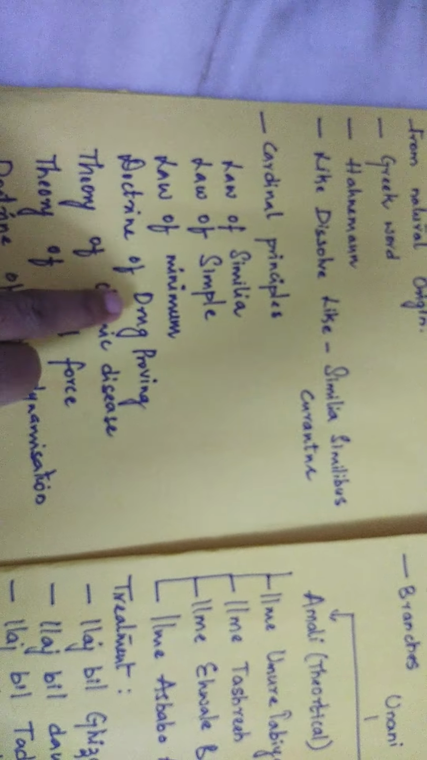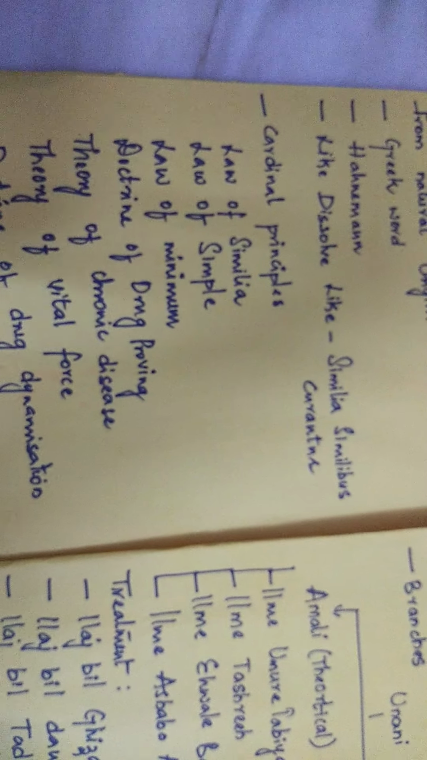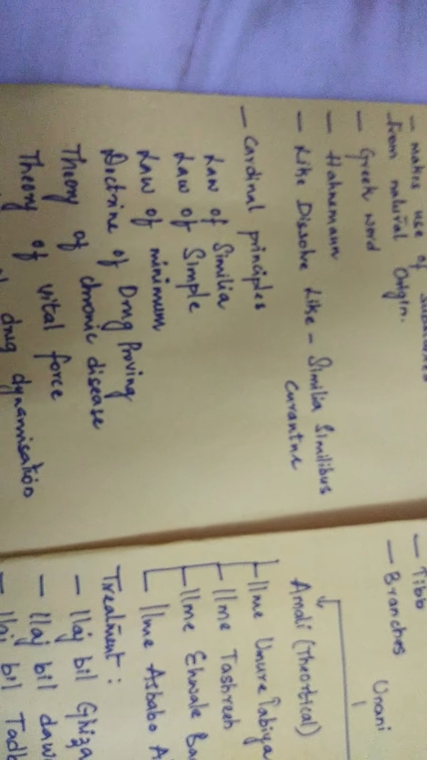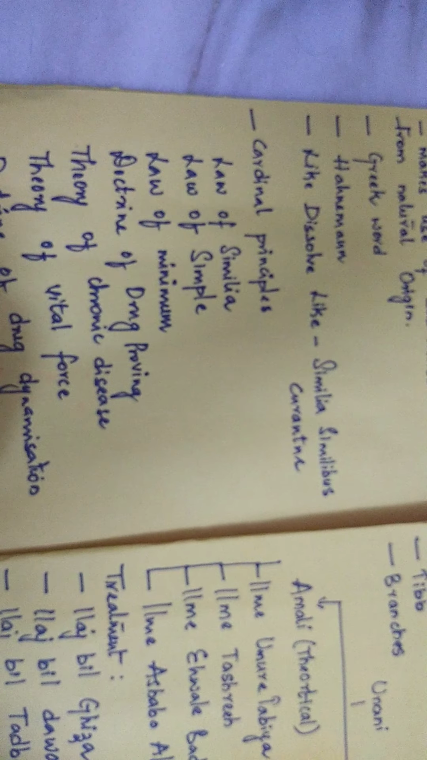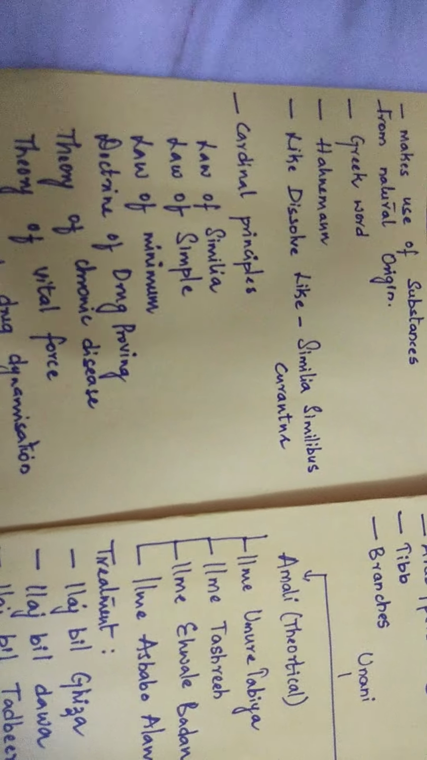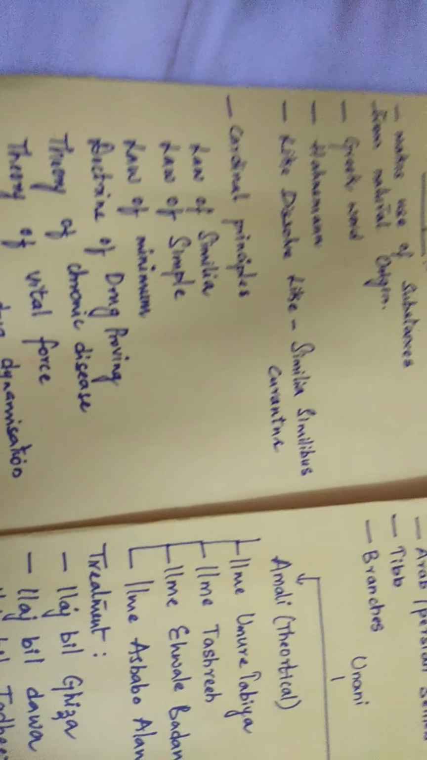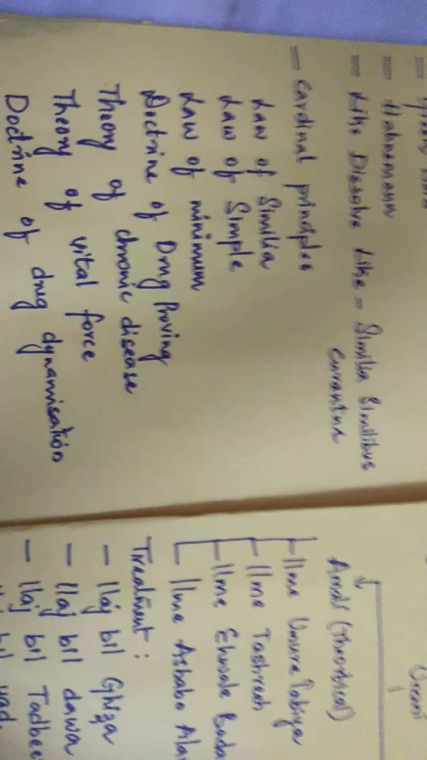The next one is the doctrine of drug proving. Drug proving is about how the drug works in regard to a disease. How it works must be investigated and evaluated systematically, to show that our drug cures the disease.